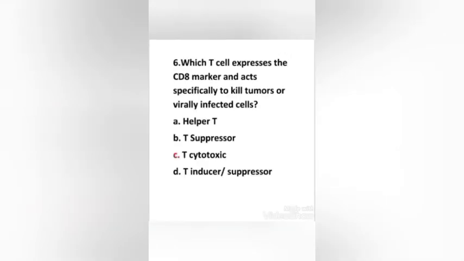Next question. Which T cell expresses the CD8 marker and acts specifically to kill tumors and virally infected cells? Helper T cells, T suppressor cells, T cytotoxic cells, T inducer or suppressor cells. Here the right answer is option C, T cytotoxic cells. T cytotoxic cells recognize antigen in association with major histocompatibility complex class 1 complexes and act against target cells that express foreign antigens. These include viral antigens and the human leukocyte antigens that are the target of graft rejection. So the right answer is option C, T cytotoxic cells.